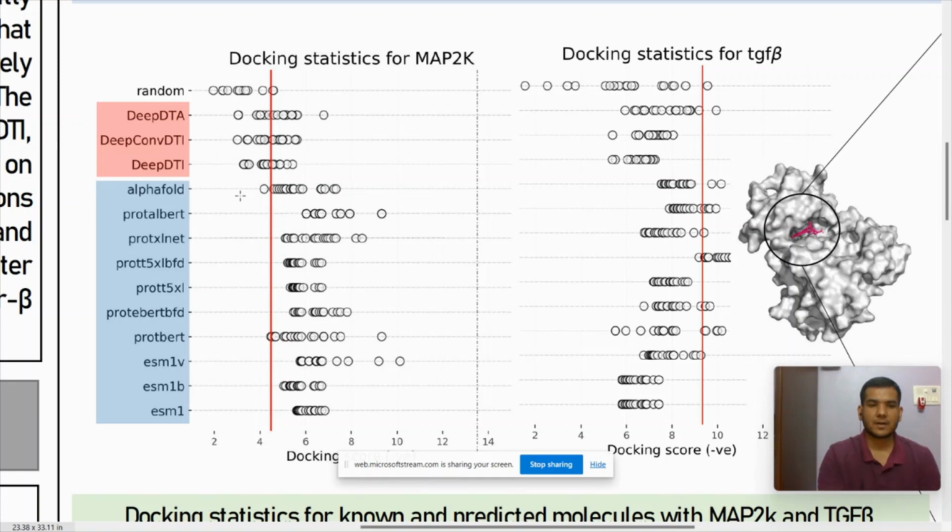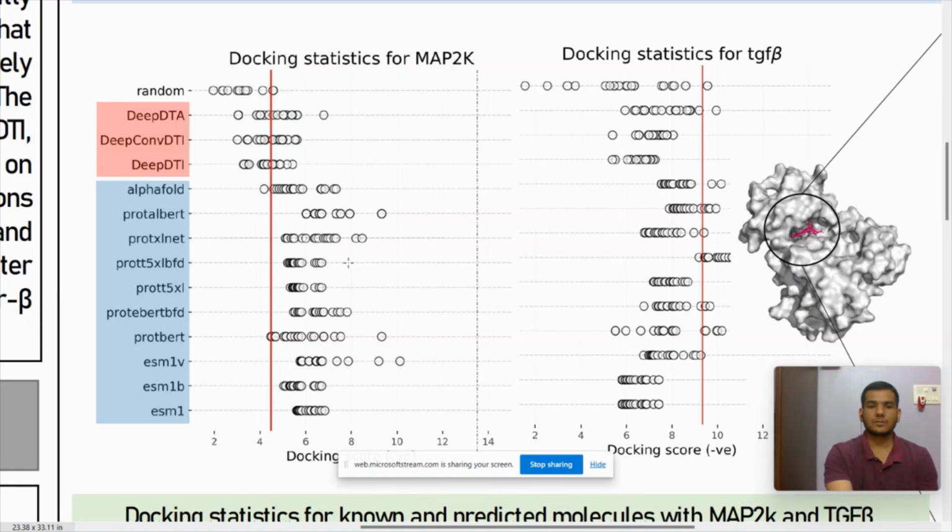As we can see, it's pretty evident that the modular predictions from the transformer based methods, which are shown here in the blue case, do exceptionally well in both the cases for predicting a better lead compound for a given drug target. We even included similar methods from the literature that were recently published for the same task, which are given in red, and it is pretty evident that the transformer based methods did exceedingly well compared to those.